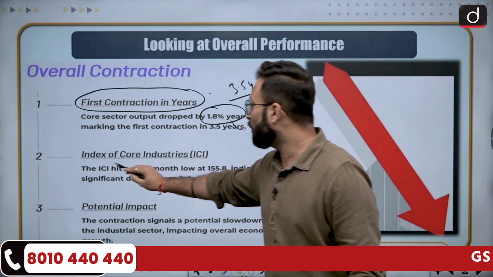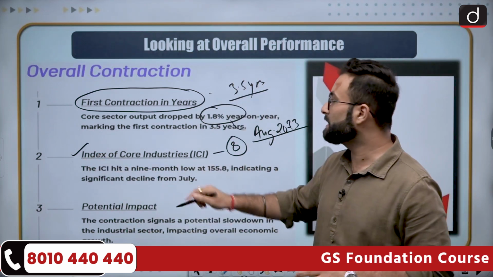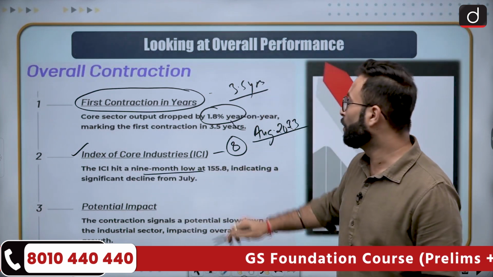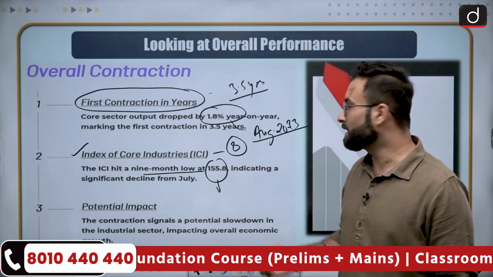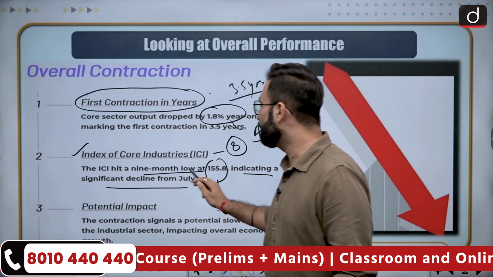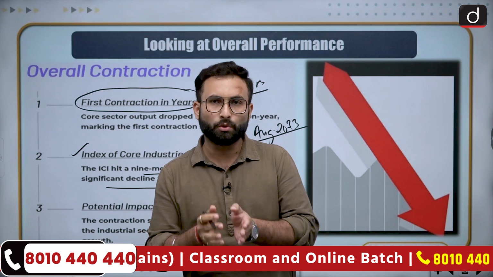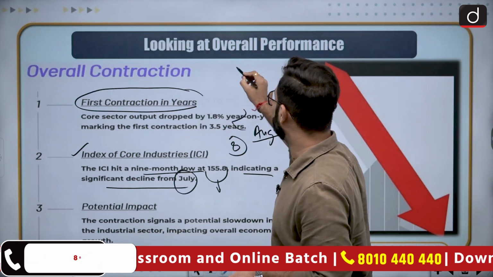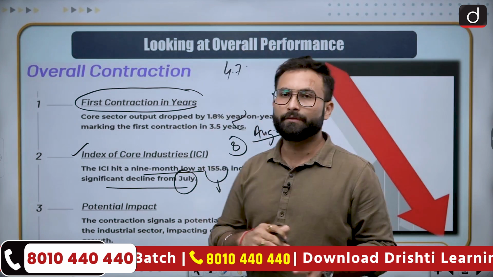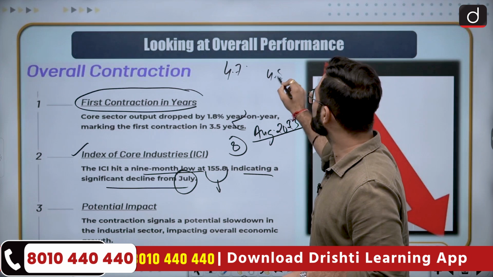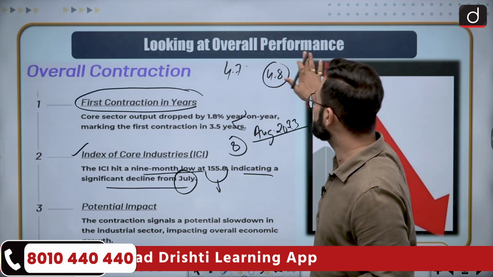Now moving further, the index of core industries. Considering the 8 industries, we have an index which says that the ICI hit a 9-month low at 155.8. This number indicates a significant decline from July to August. Earlier we were expecting that it would grow. For June the estimate was 4.7, and for July it was 4.8, but that was just a marginal increase. With respect to July, August has seen a contraction.